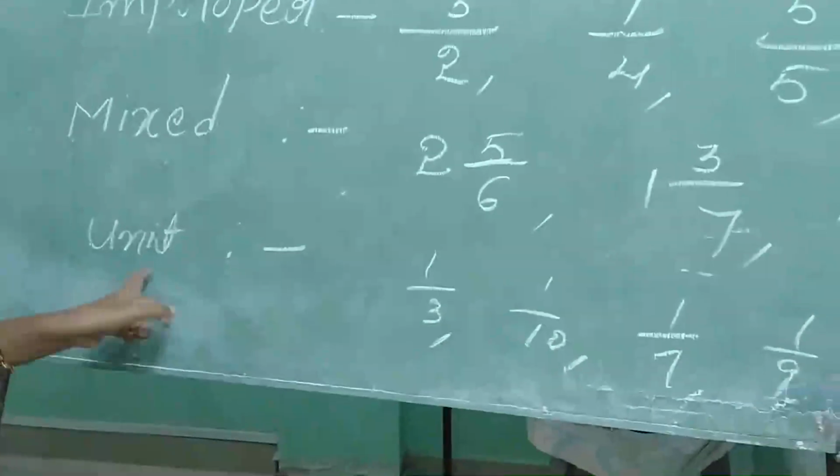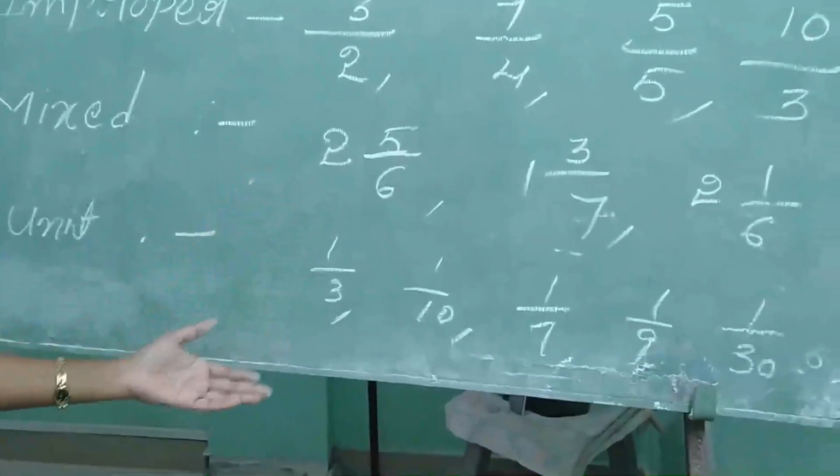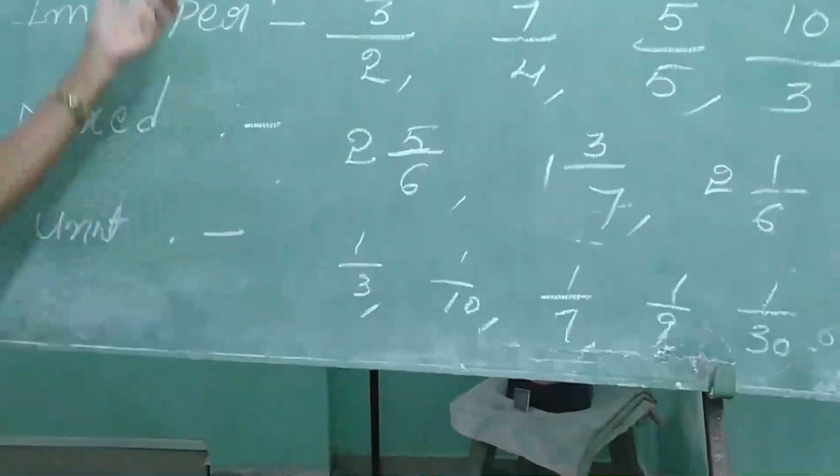Unit fraction means the numerator is 1. Those fractions are called unit fractions. Can we say that? So every unit fraction is a proper fraction? Definitely.